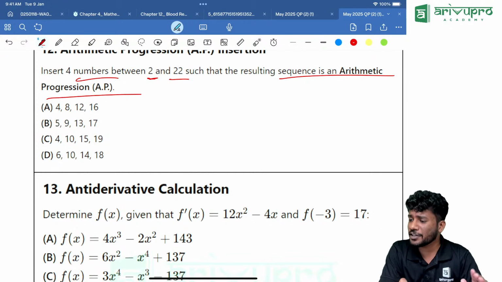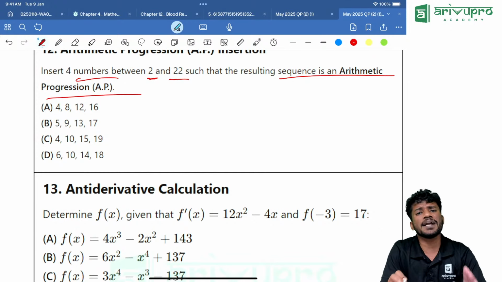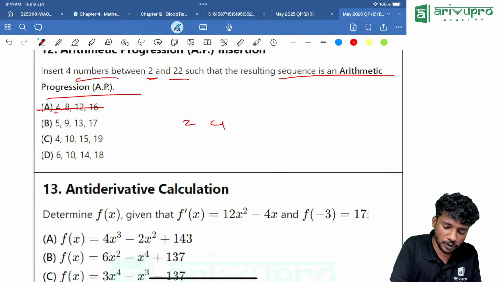What is the speciality of arithmetic progression? In arithmetic progression, the common difference will be the same, correct? Now, if you look into it, the first term is 2. The second term, if you take option A, will become 4. The common difference is 2. Then it is becoming 8. That means the common difference is not constant, so option A is wrong.